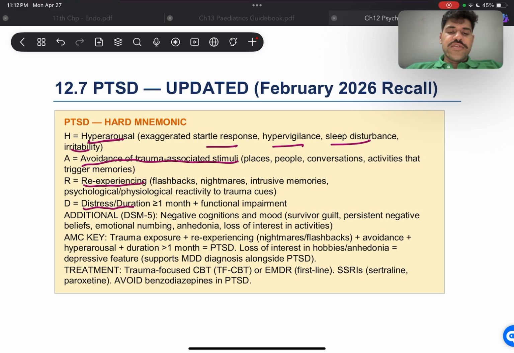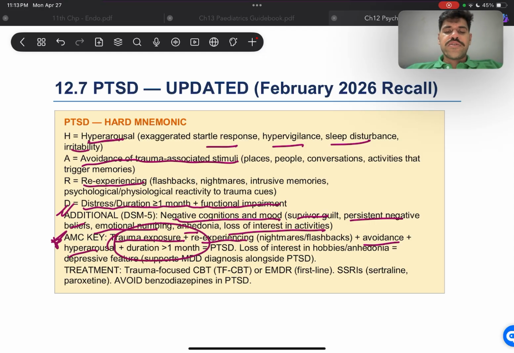Then the symptom duration is going to be more than 1 month, plus functional impairment. Now there are a few additional DSM-5 criteria for that, such as negative cognitions and mood, such as survivor's guilt, persistent negative beliefs, emotional numbing, anhedonia, loss of interest in activities. Now the mnemonic is going to be trauma exposure plus re-experiencing plus avoidance plus hyperarousal, and duration, remember, duration is supposed to be more than 1 month. All right.